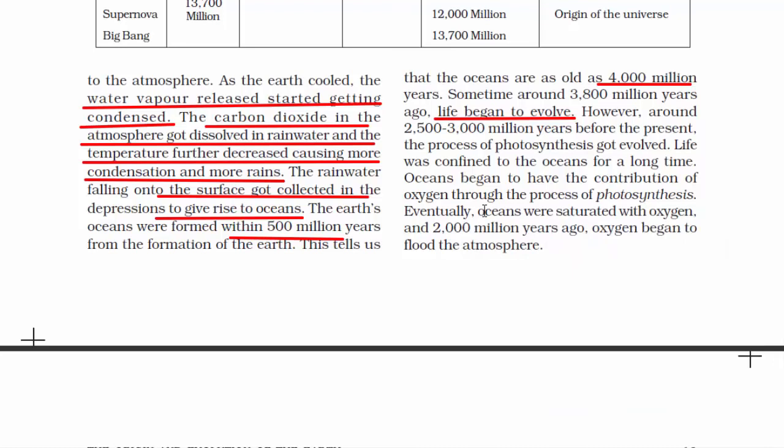And once life began to evolve, the process of photosynthesis also started. So for a very long time, life was confined to the oceans. That means there was no presence of life on land. It was only confined to the ocean, because the ocean had the perfect combination of oxygen through the process of photosynthesis. And eventually this big ocean was saturated with oxygen. After that, oxygen began to flood into the atmosphere, and that's how oxygen content started increasing in the atmosphere.